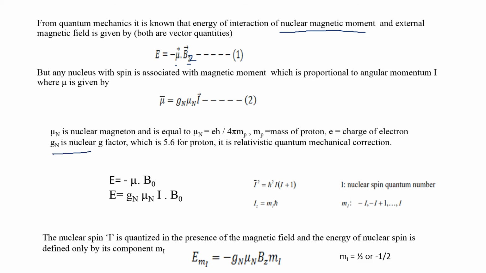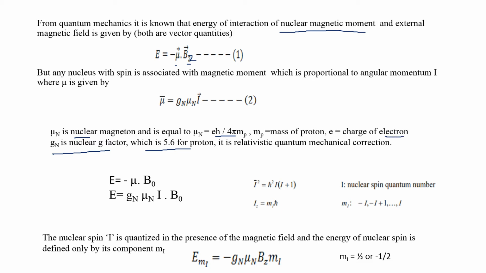Gn is the nuclear g factor, which is around 5.6 for proton, and it is a calculated value. At the same time, mu n is the nuclear magneton, which is equal to eh by 4 pi mp. E is the charge of the proton, h is Planck's constant, 4 and pi are constants, and m is the mass of the proton.